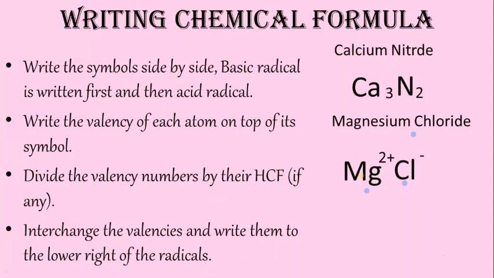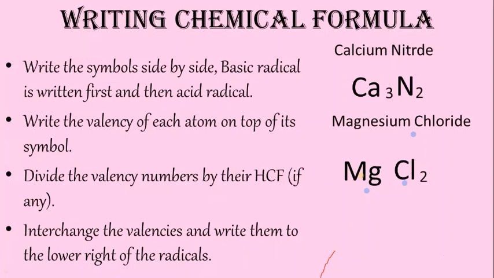Now this 2 should be written below chlorine and 1 no need to write. When we don't write anything, we must understand it is 1. Is that clear? So 2 is written to the right lower bottom of chlorine and this 1 no need to write. Now MgCl2 is the formula for magnesium chloride. Any doubt here?